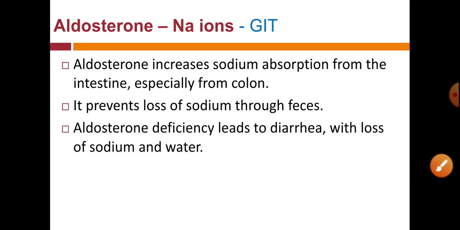Aldosterone deficiency leads to diarrhea with the loss of sodium and water. When aldosterone is deficient, there is no reabsorption of the sodium, and sodium is excreted out. When this sodium is excreted, it carries water along with it, and so diarrhea may occur in the patient when aldosterone deficiency occurs.